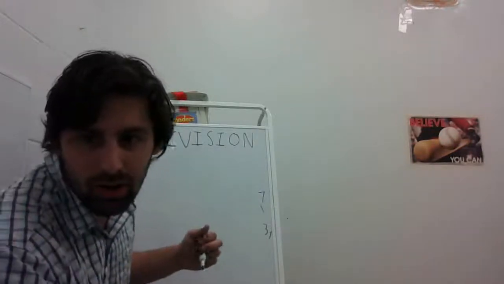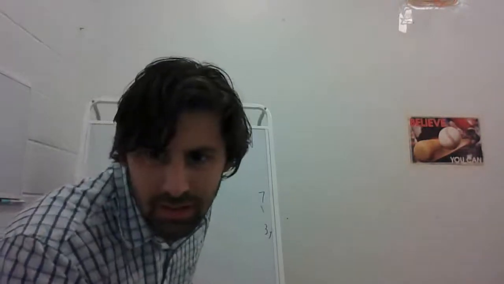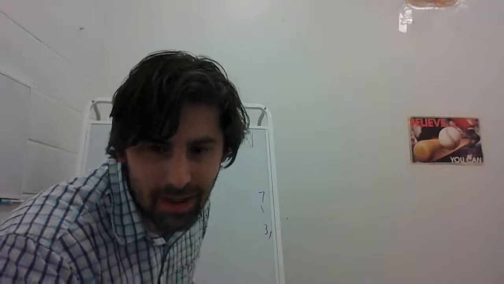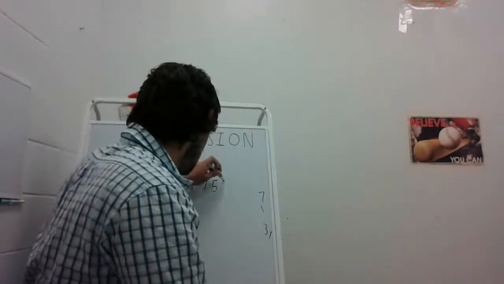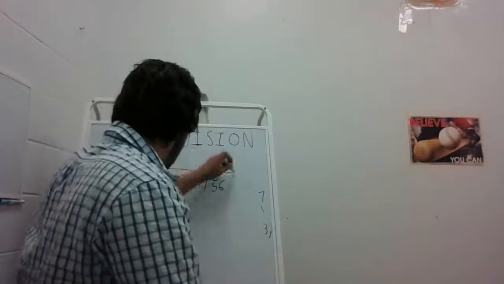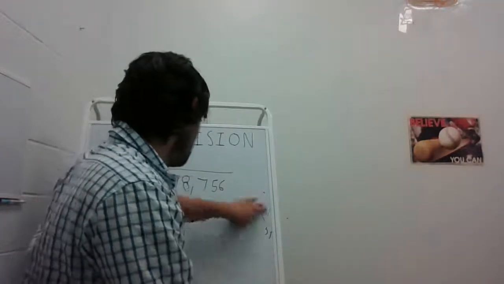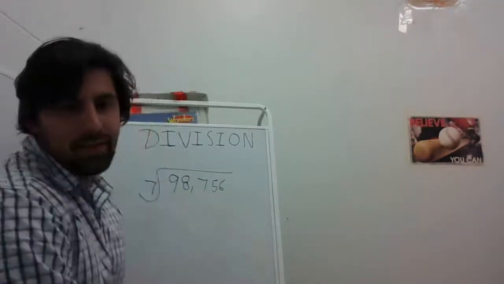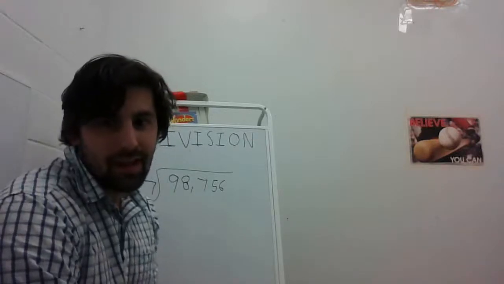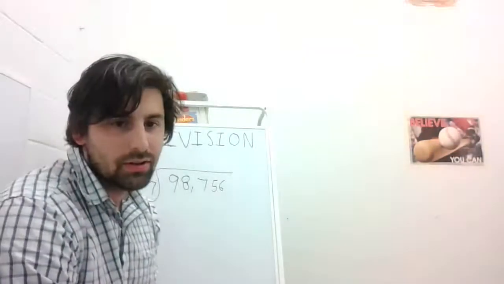Okay, so 98,756 divided by 7. Now, obviously, if we wanted to count by 7s, it would take forever to do that.